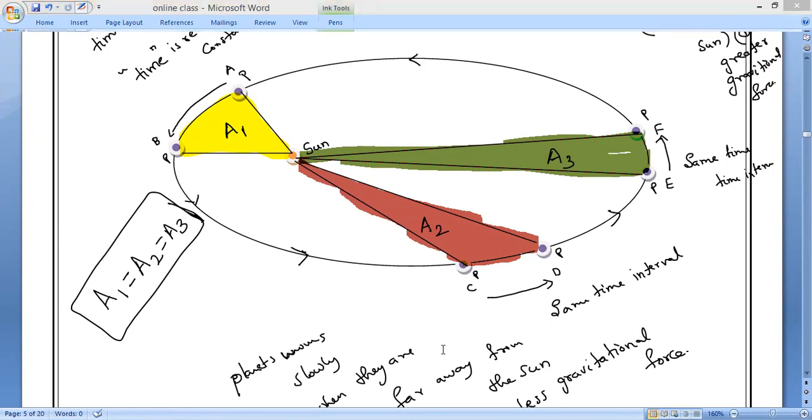Yes, sir. So now, the line joining the sun and the planet. Take the first line, this is S. What is the triangle now? SAB. Next triangle, SCD. Next triangle, SEF. Understand?